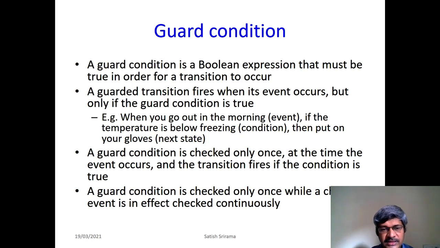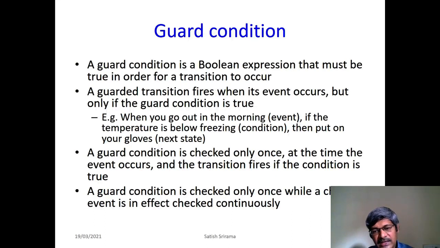Think about this example. When you go out in the morning, that is an event that is happening. If the temperature is really low or below freezing, that is the condition. Then you put on your gloves, that is the next state. Going out in the morning is the event, and the temperature being below freezing is the condition. Hope that is clear. Of course, I will also explain with the state diagram, with guarded transitions like this, and then you will understand it better.